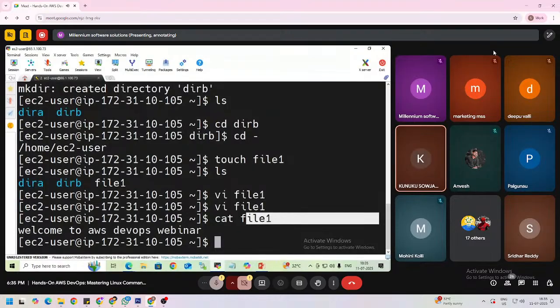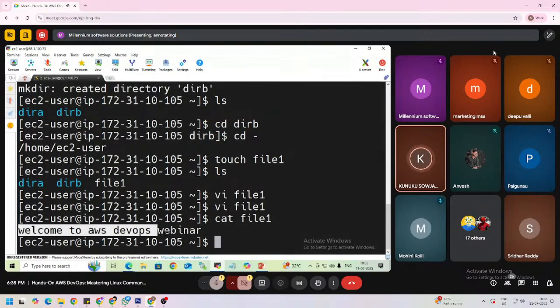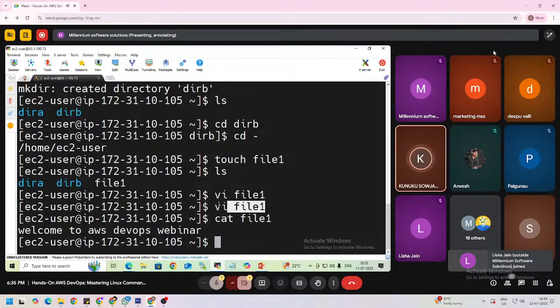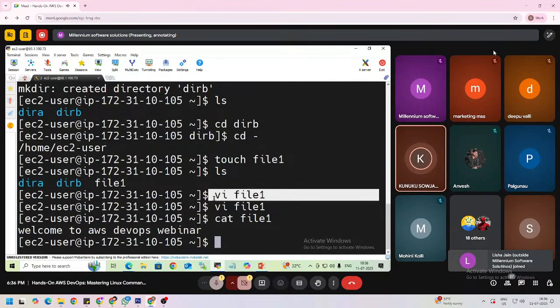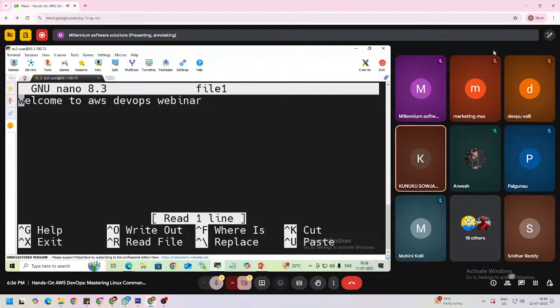Press enter. So whatever I wrote in that file by using the vi editor, it was stored, right? But earlier it was not stored because we did not use the w option. And you can also use nano. So nano and give the file one. Here nano is also an editing command. It opens in a different way, and it is already in insert mode.